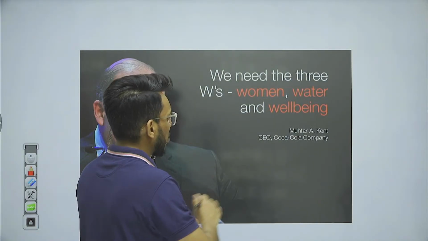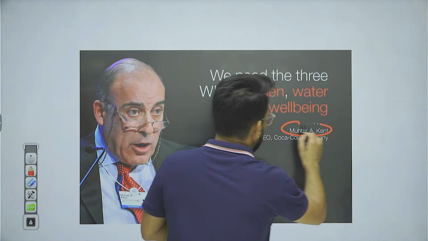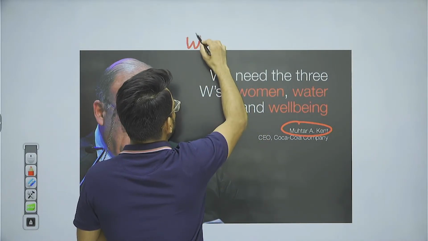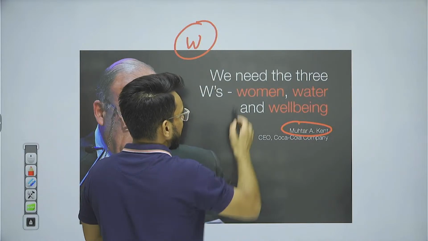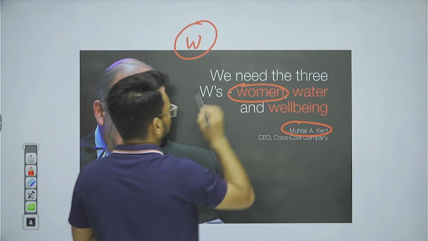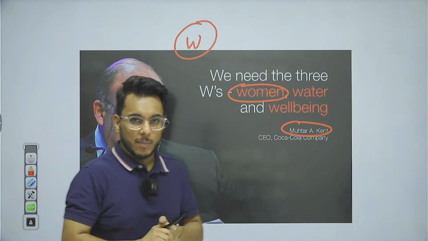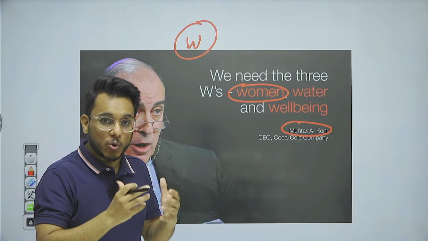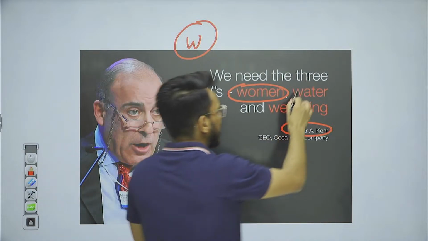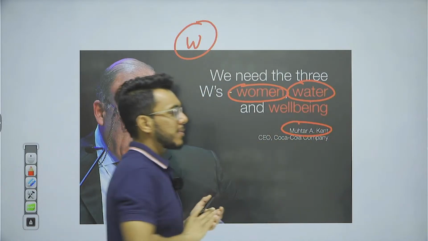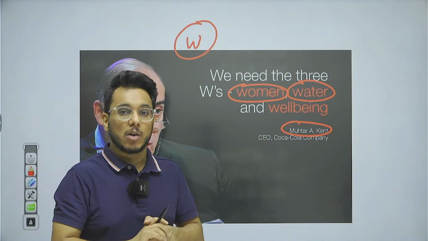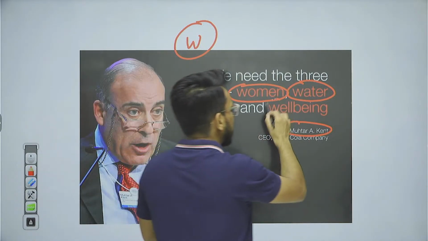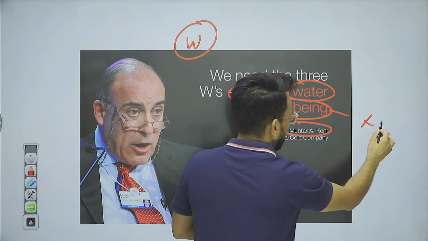Today we'll take a quotation from Mother Teresa... Kent. So he says that we need the three W's. What are these three W's? Women. First focus needs to be on women empowerment, to give political, economic, and social equality to women. Second is water. In fact, it has been said that if there is a third world war, it might be fought on water. And then third is well-being, that is health.